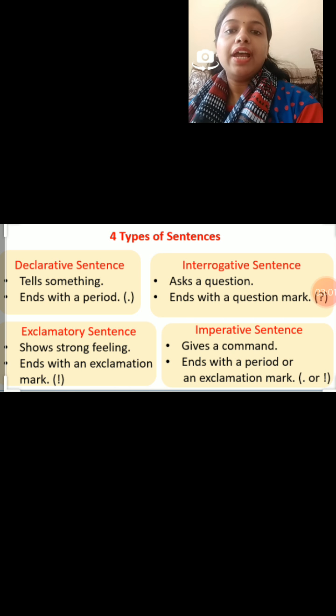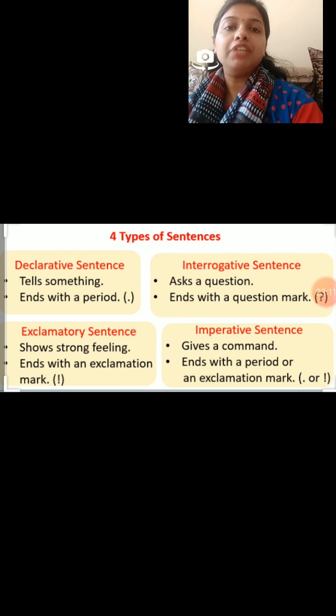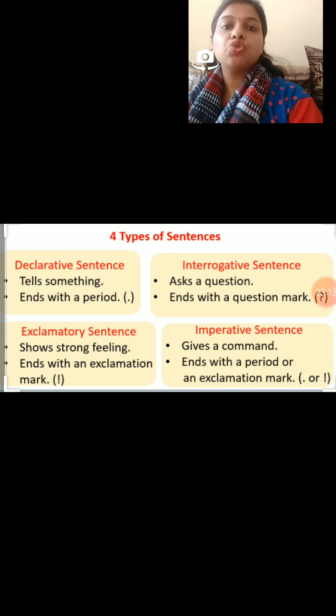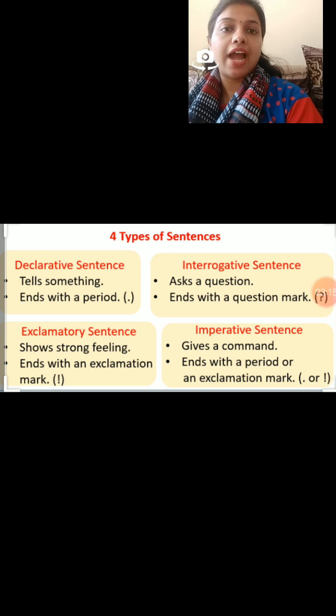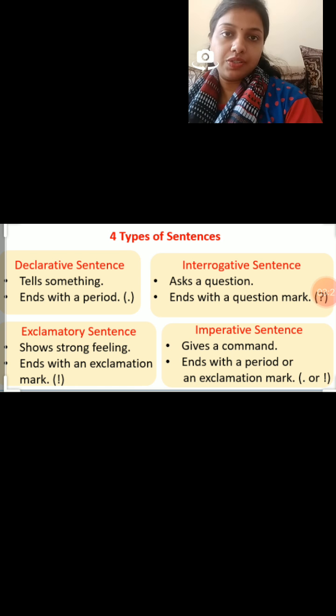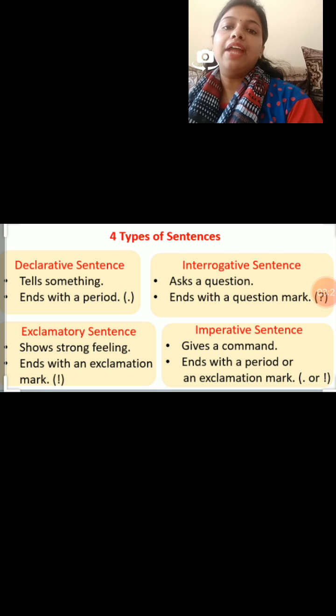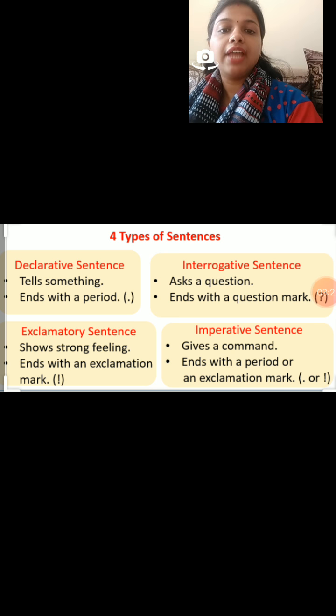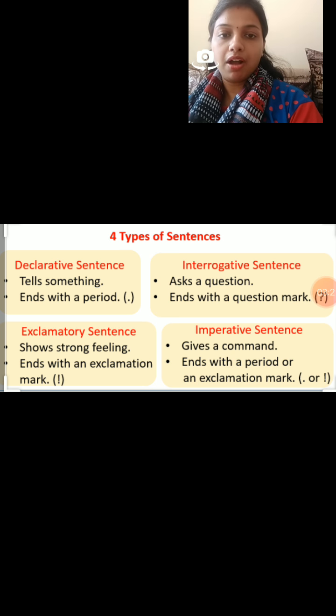Next is exclamatory sentences. Third type of sentence is exclamatory sentence. That means it shows strong feeling. Now, that strong feeling can be of sadness or happiness or surprise. And it ends with an exclamation mark.